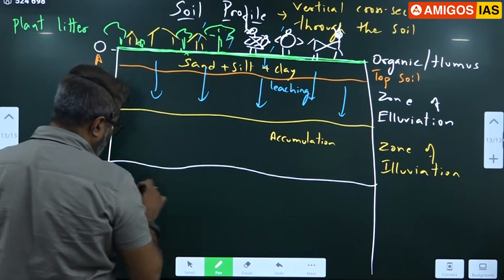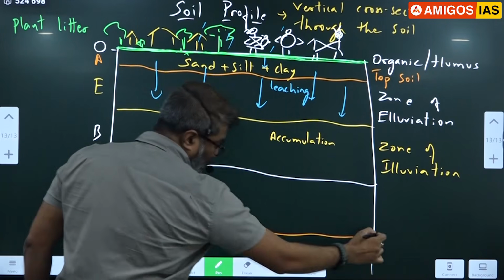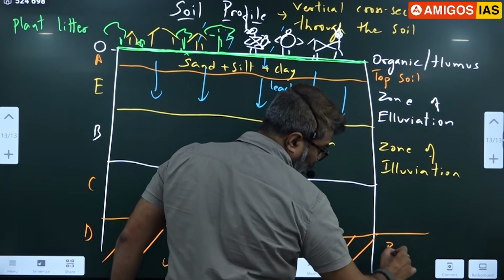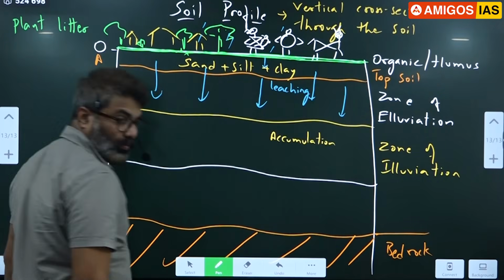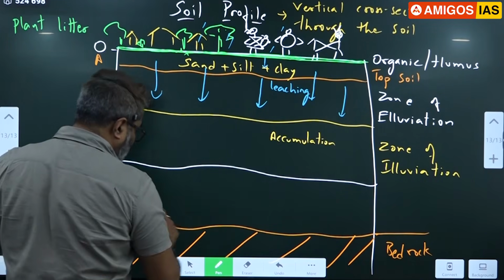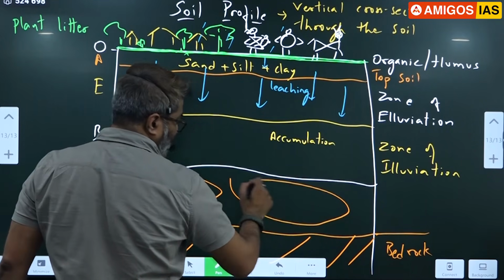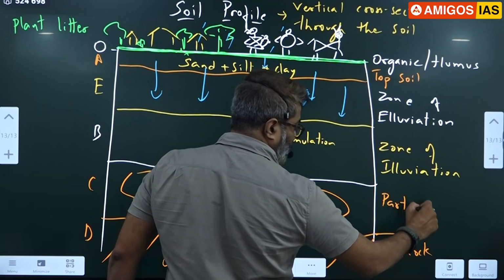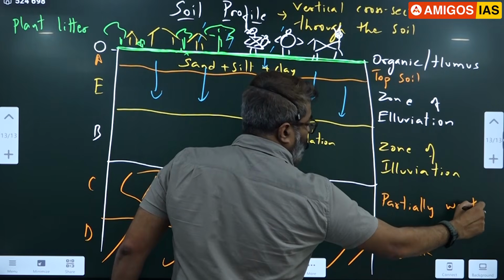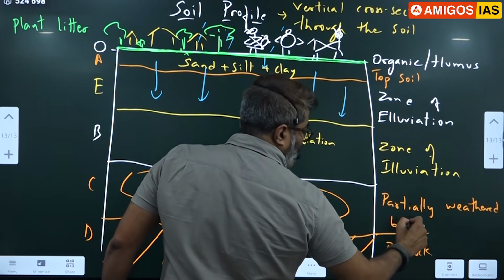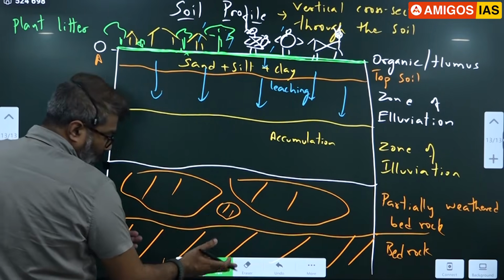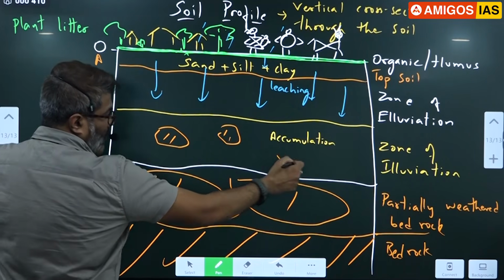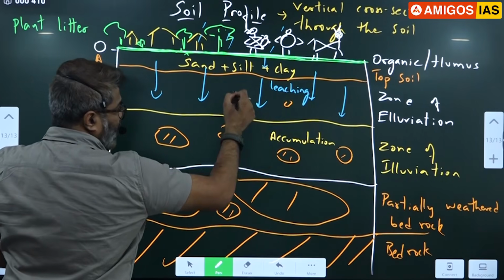As you come down further, here you'll get C and D. D is bedrock, the parent rock, part of the lithosphere. This is partially weathered bedrock. Big rocks are still there, but it is weathered, slightly broken. Bedrock contains big boulders. Above that is partially weathered rock. Further you go up, rock size decreases. Correct? As you go up, rock size decreases.